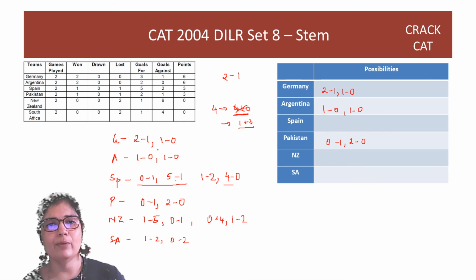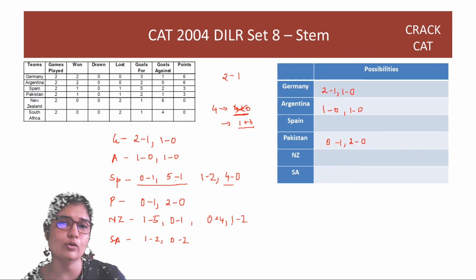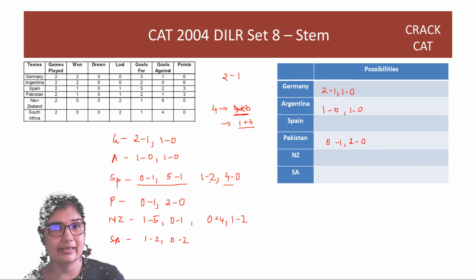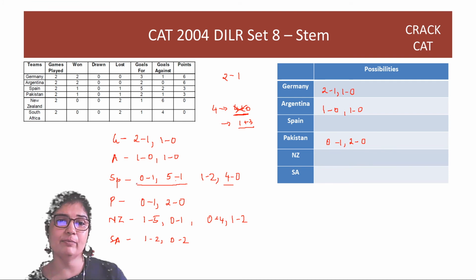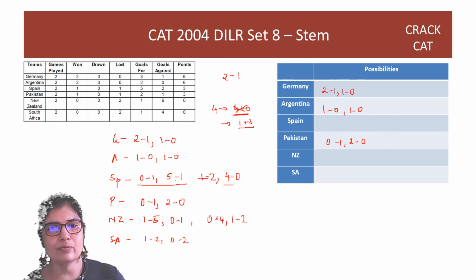Okay, so the only possibility for Spain is if I pair this here, then these two need to pair up, and that's not possible, because New Zealand and South Africa are both losers. So this 2-1 matching with this 1-2, let me go through it slowly. The point of having the 2 options for Spain was we're trying to match it with Germany. Spain and Germany played a match and Germany won. So if 2-1 is matched with this 1-2, then this 1-2 can only be matched with this 1-2, and then both of these have lost. Hence, this is not possible.